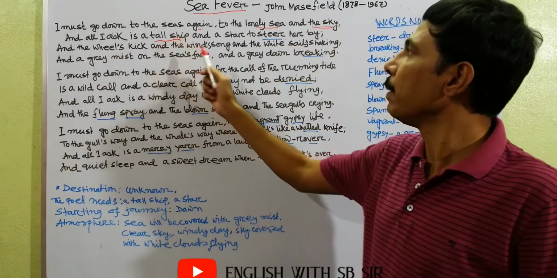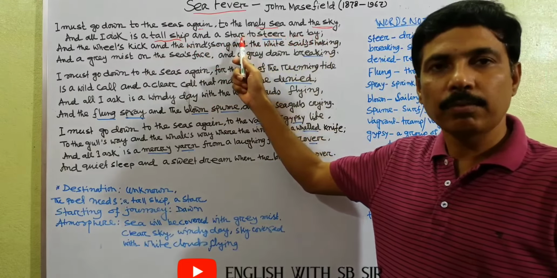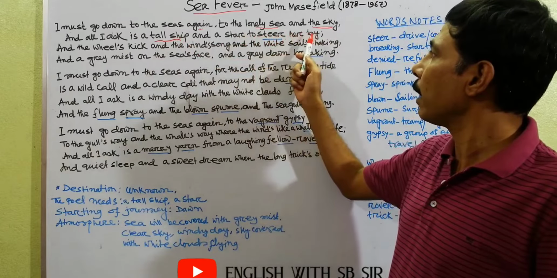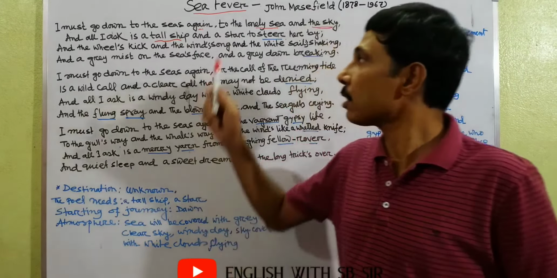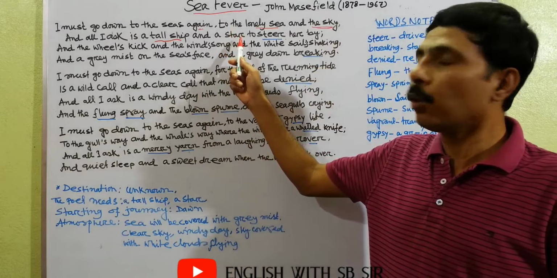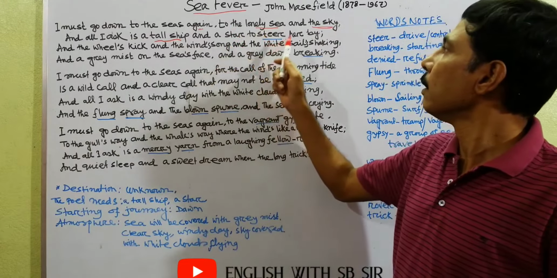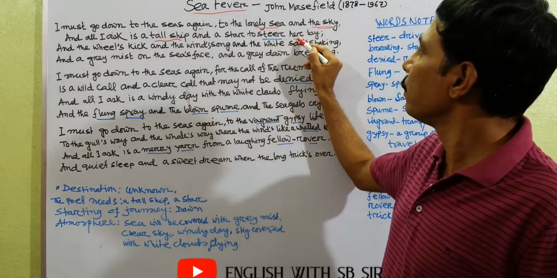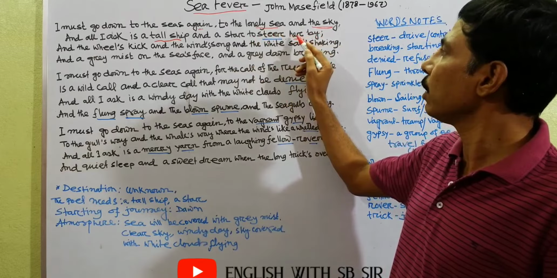That means a huge ship, and a star to steer her by. And a star, probably the pole star, to steer her by. Steer means to control the movement. That means the star will help the poet to know the direction in which he will be going. Her indicates the ship: to steer her by, to steer the movement of the ship.